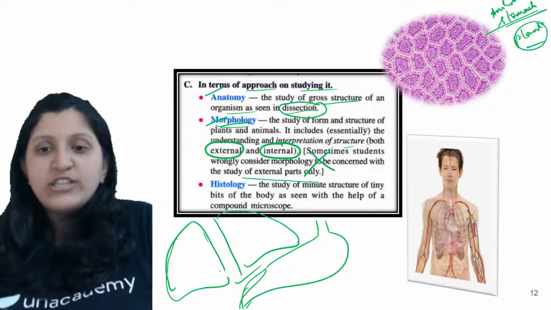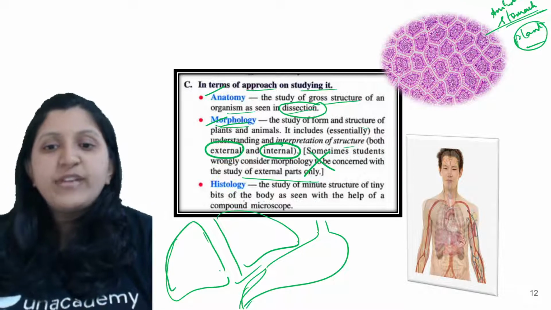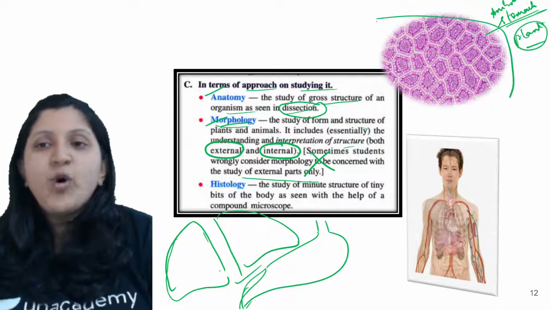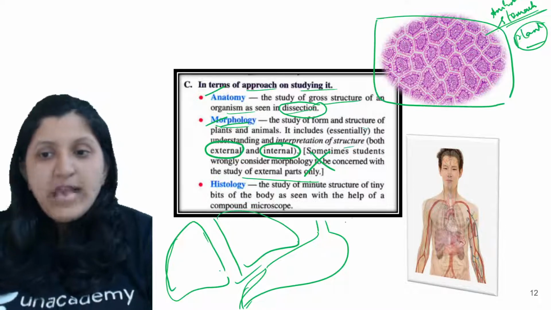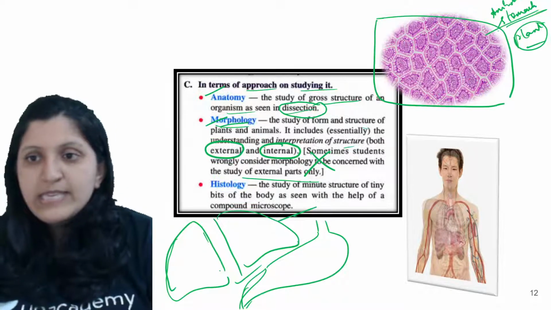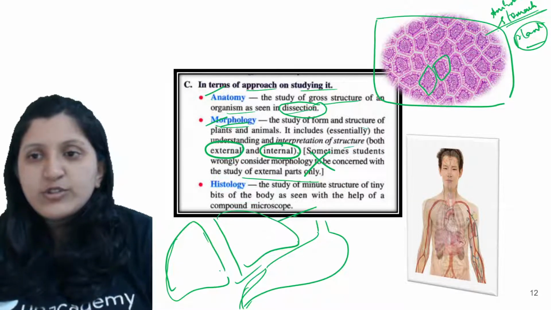Now histology. This is the study of the minute structure of tiny bits of the body. Let's say this is a tiny bit of a body seen with the help of a compound microscope. You can see the arrangement of the cells here.